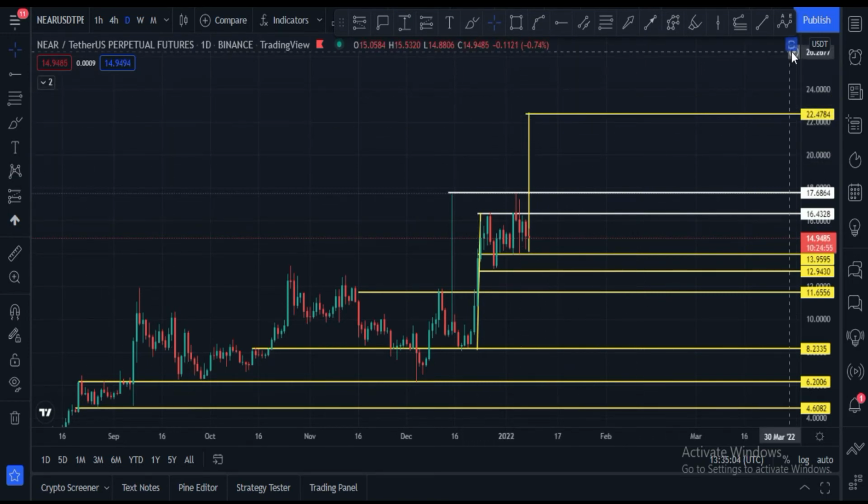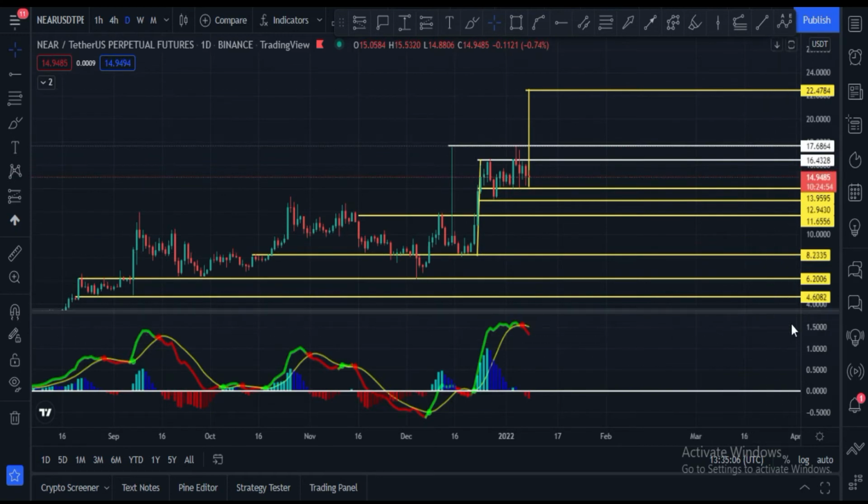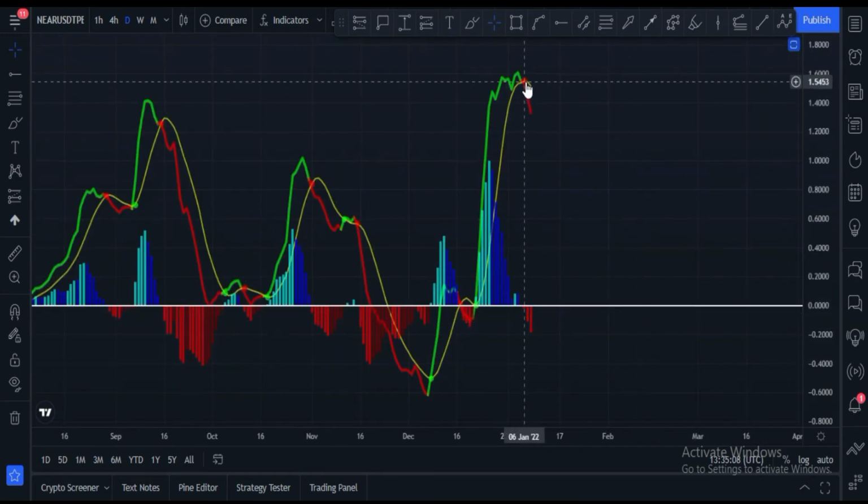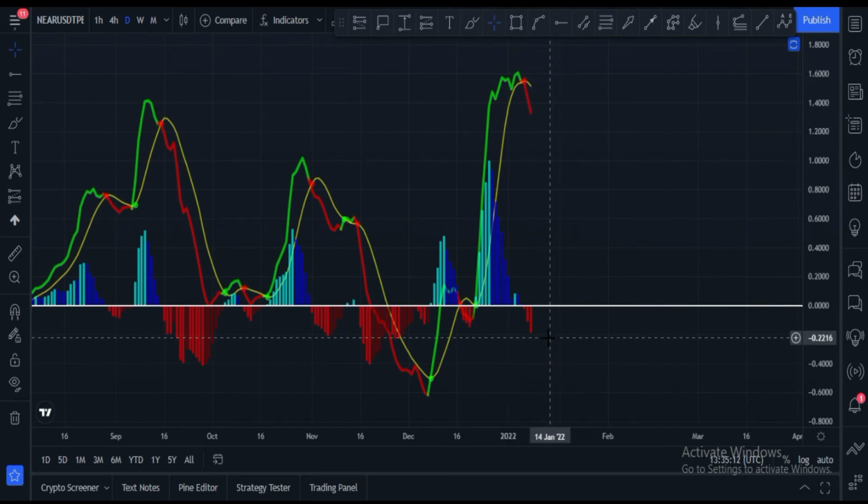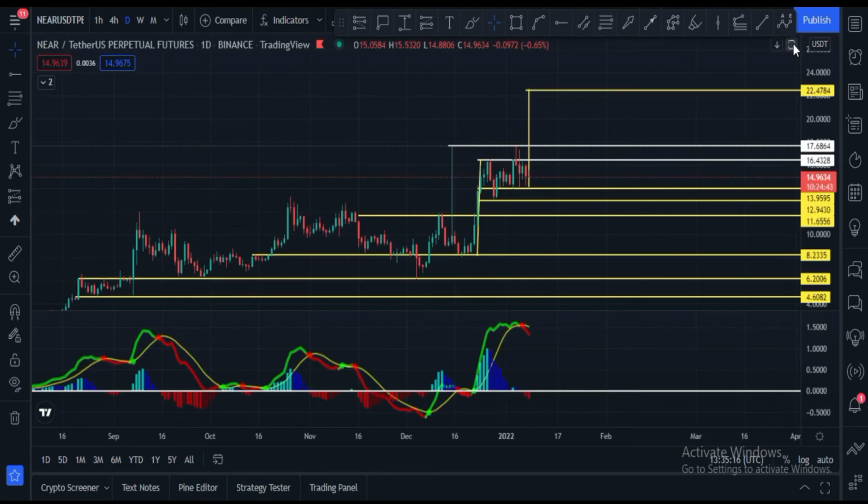And let me please show you the daily MACD. Daily MACD crossover towards the downside and red towers are coming. Maybe we may see some price drop. Maybe price can go down to hit this zone, maybe the $14, $13 price area. But after that price will have to hit these targets, I think so.